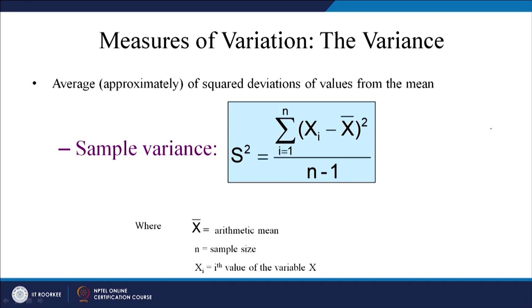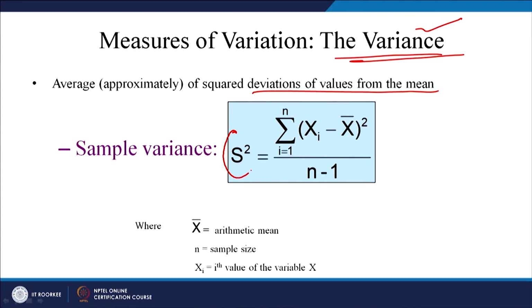Let us look at a better method of measuring variation. It is called variance: the average of the squared deviations of values from the mean. The good point about variance is that it takes into account each and every data point in its calculation, while in the case of range we were taking only the minimum and maximum values and ignoring all other values. In variance we take into account each and every data point of the data set.